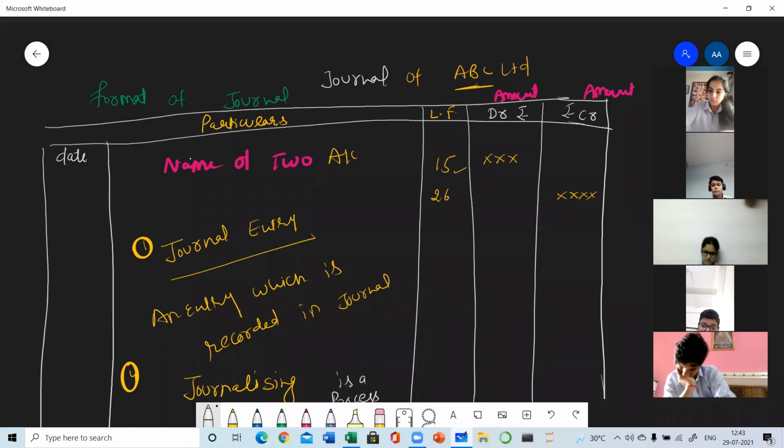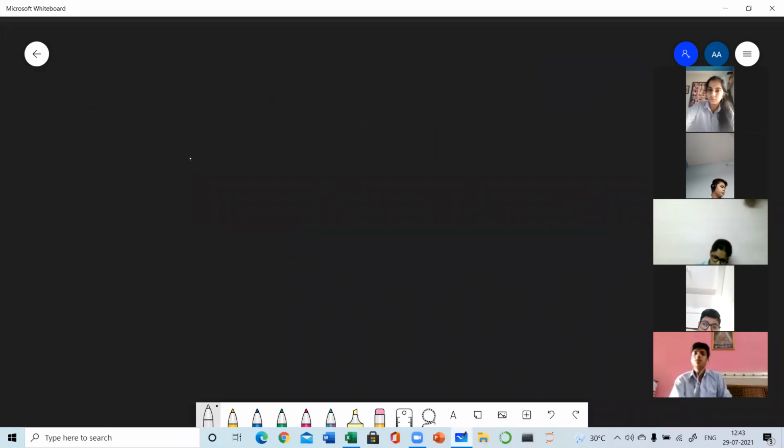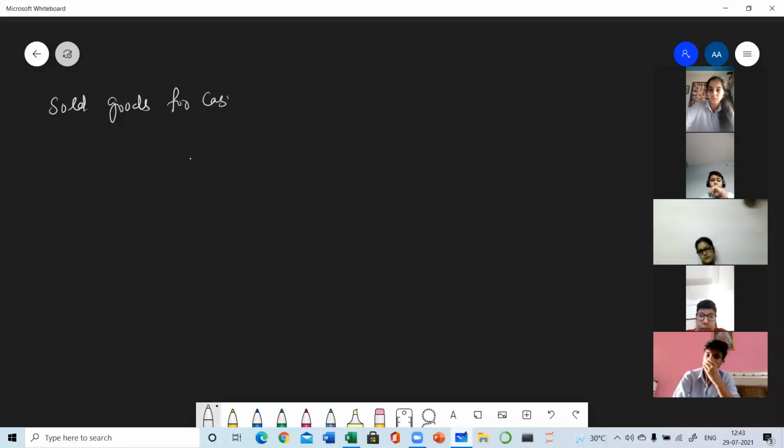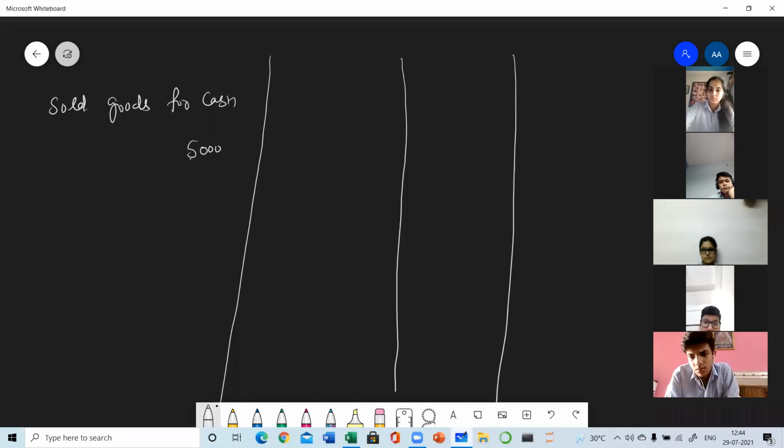So now, in the next thing, we have to learn how the journal entry is passed. What are the rules for passing the journal entry? So let's take an example. Wait a minute. I'm taking one example. Suppose sold goods for cash. This is one business transaction for rupees 5,000. And first of all, before passing the journal entry, we need to prepare an analysis table.